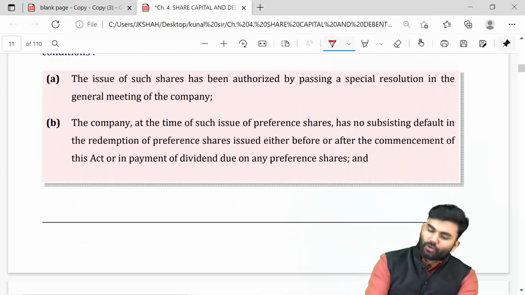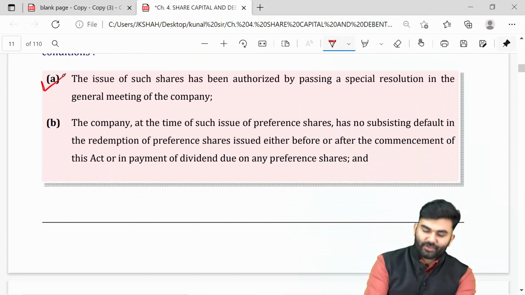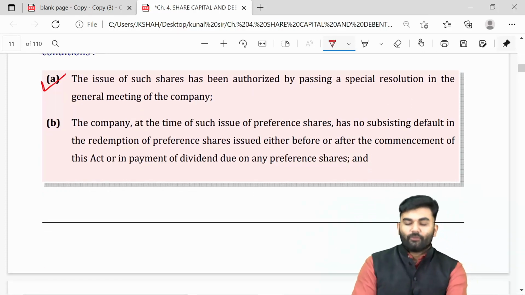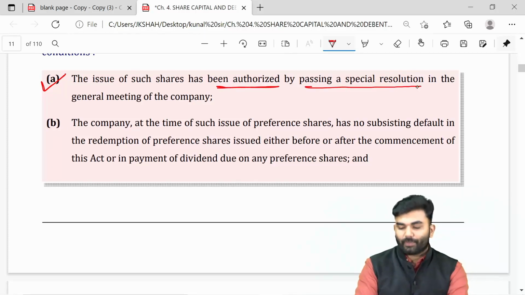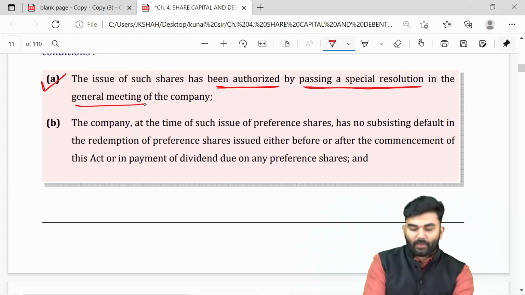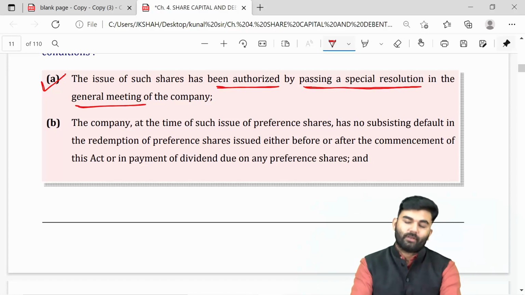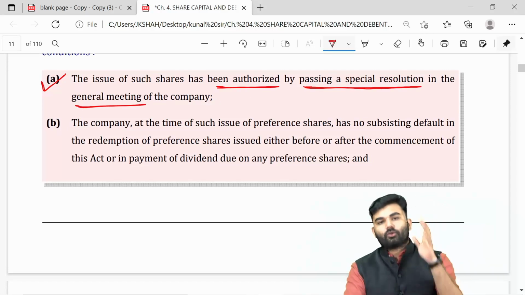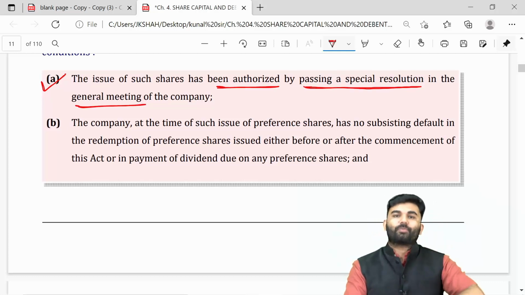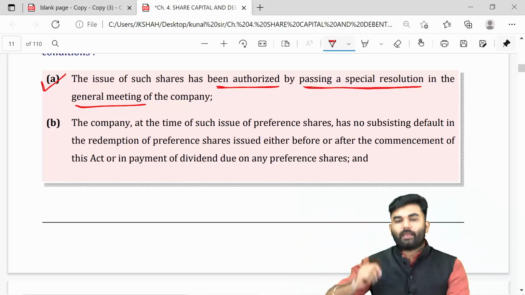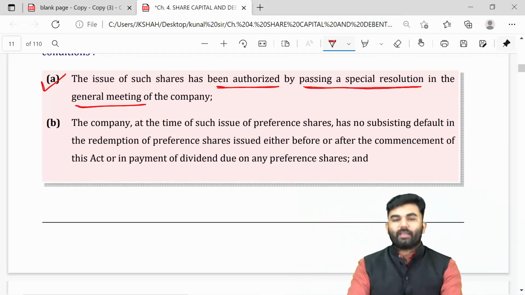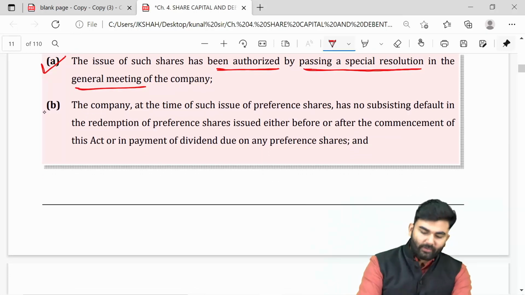Whenever a company wants to issue a preference share, first of all it should be authorized by passing a special resolution by calling a general meeting. Only then can the company issue a preference share.